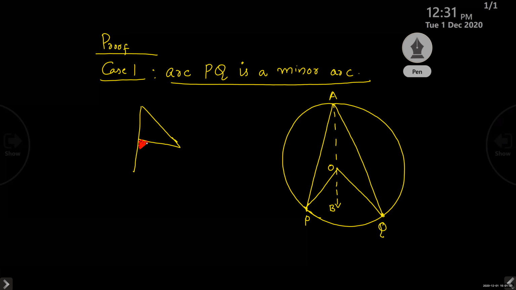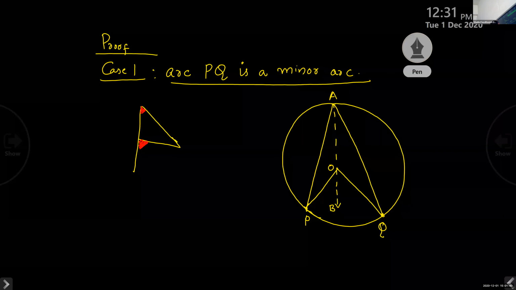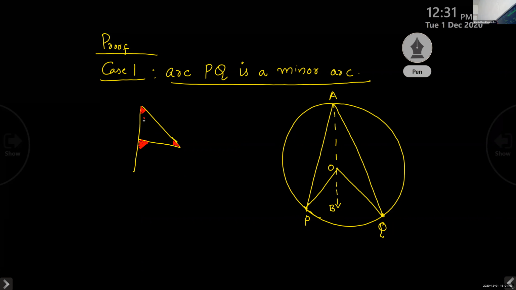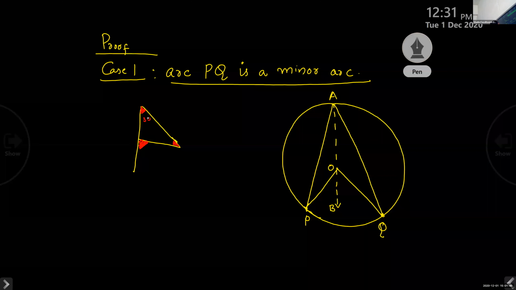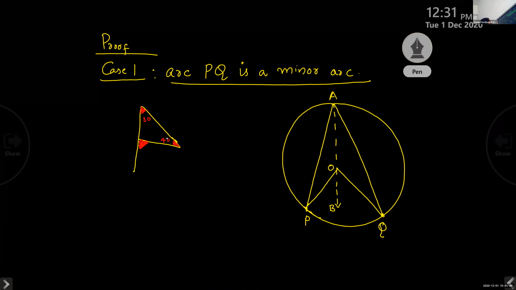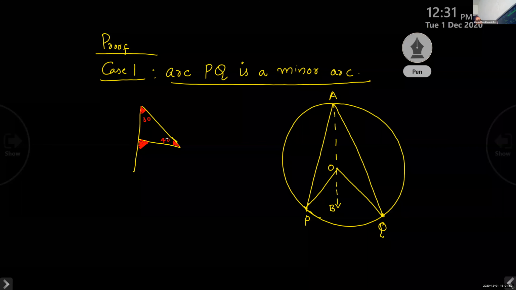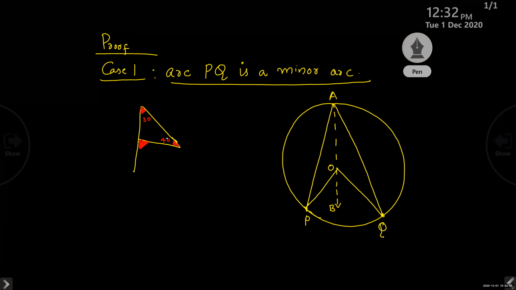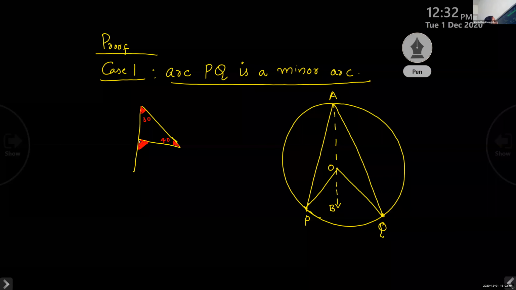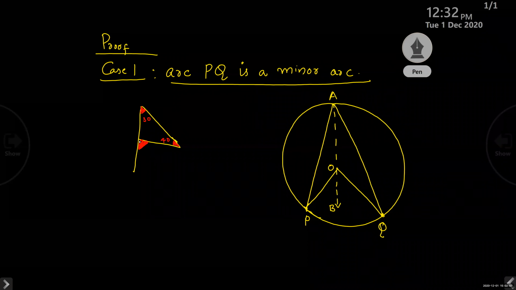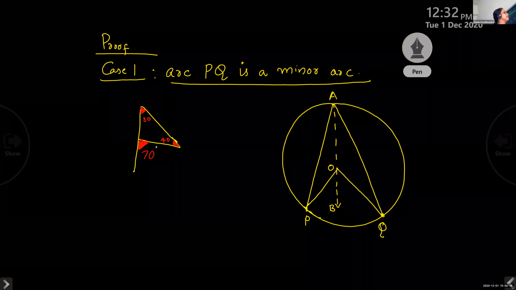Yes, ma'am. So, suppose these two angles are 30 and 40. What is the measurement of the exterior angle, children? Total is equal to 180. Exterior angle's measurement I am asking. 70. That is, the exterior angle is the sum of the interior opposite angles. In 7th standard, we have studied this. It is known as the exterior angle theorem.